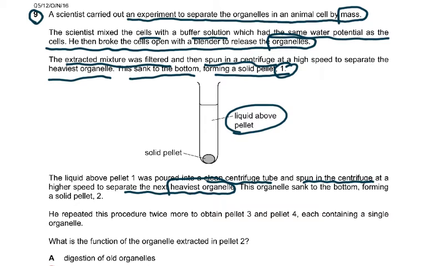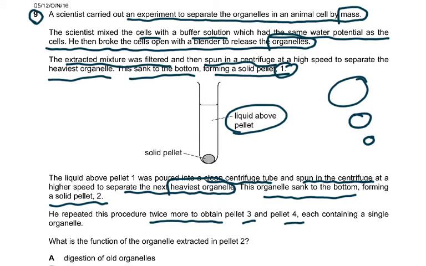All this story is in the question, but if you bother to read the question and understand the question, just don't get angry and agitated. This organelle sank to the bottom, forming a solid pellet 2. So the biggest organelles, then the one smaller than that, and then the one even smaller than that. He repeated this procedure twice more to obtain pellet 3 and 4. I haven't made this very correct, so I'll just correct it. So the fourth one was the smallest. So this is pellet 1, pellet 2, pellet 3, and pellet 4.